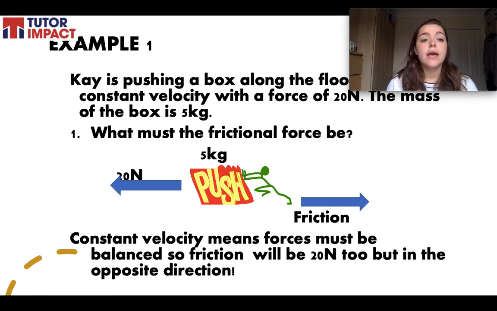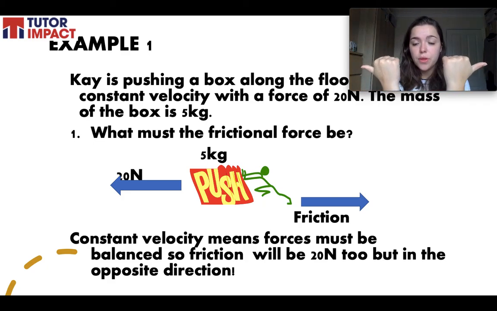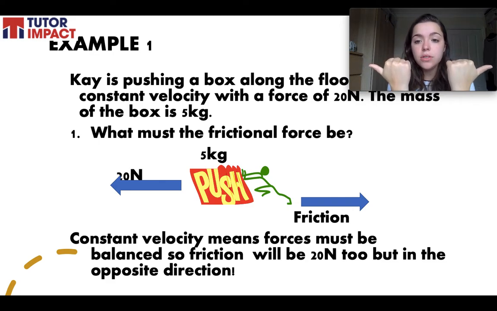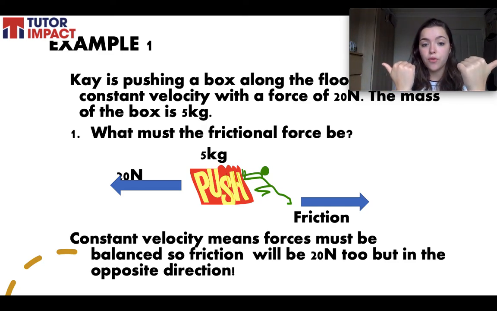We've got K's pushing force this way of 20 newtons, and we've also got friction this way. We need to find the resultant force, which means the force when you take away the friction from K's pushing force. That's the total force we have left going in this direction.